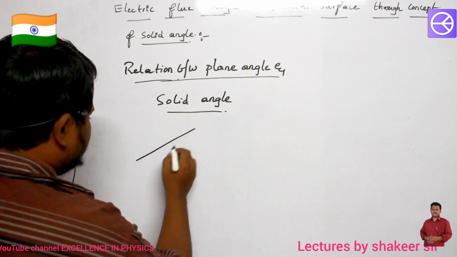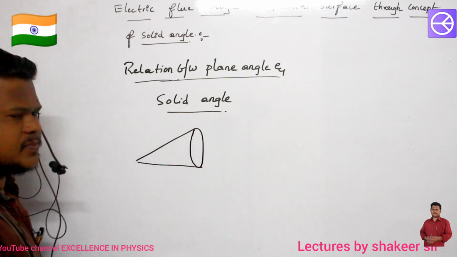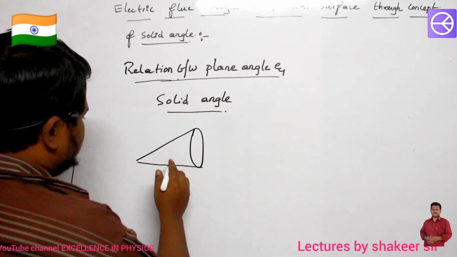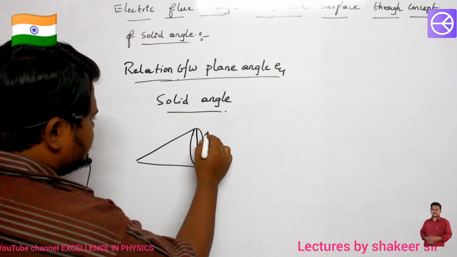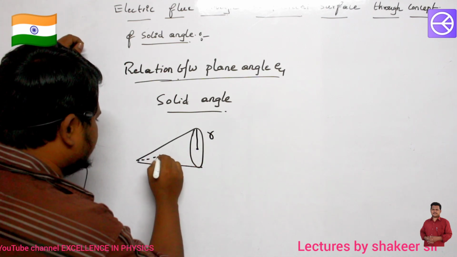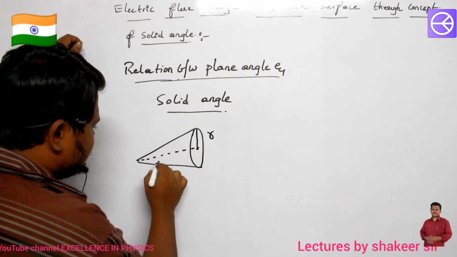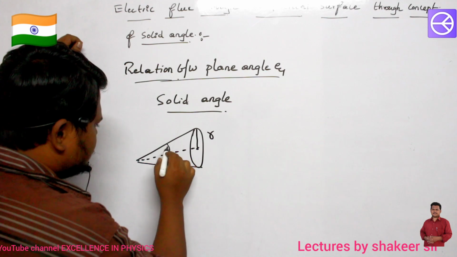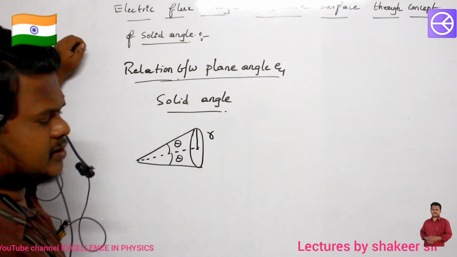Let this be the removed cone, which is removed from the center of this solid sphere. From the center, let us assume it has a radius of r. If I draw a line to the center, this line divides the total angle into two parts. So the plane angle I can call theta. This plane angle also will be theta only.